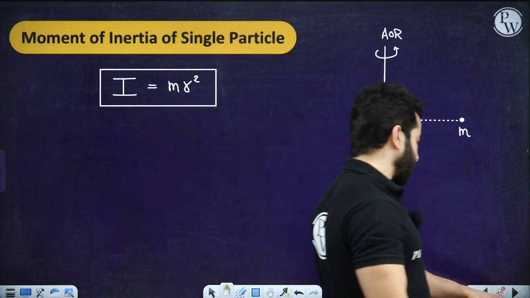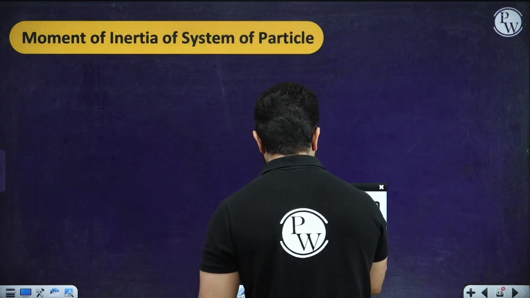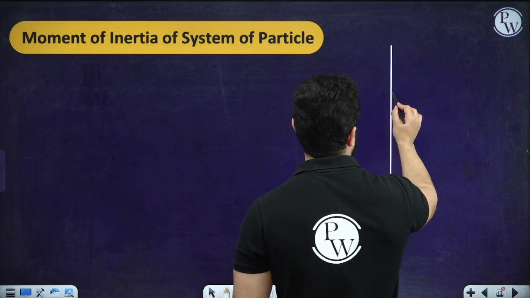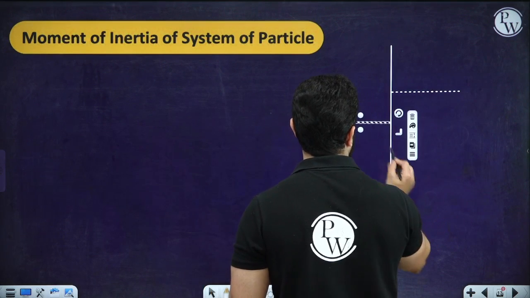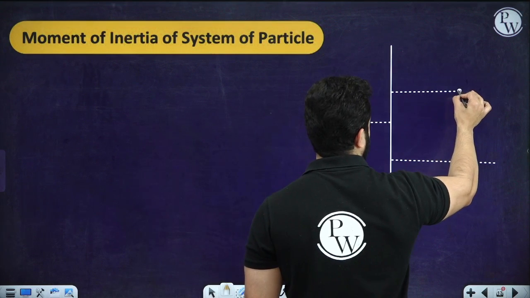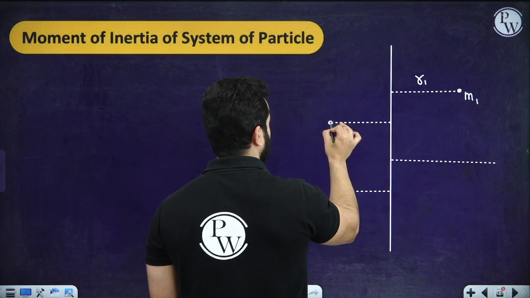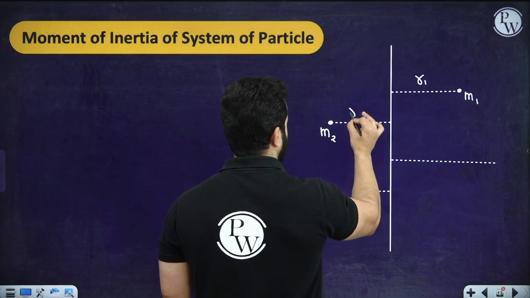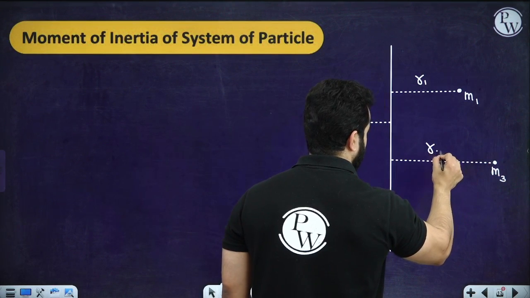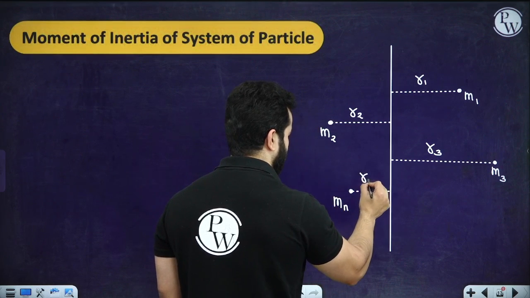Now let's suppose you have got multiple particles, a system of particles. Instead of having only one particle, we have got n number of particles. So let's suppose we have got m1 over here at r1 separation. We have got m2 at r2. We have got m3 at r3, and let's say we have got n number of such particles. We have got the last one, nth particle at rn, right?